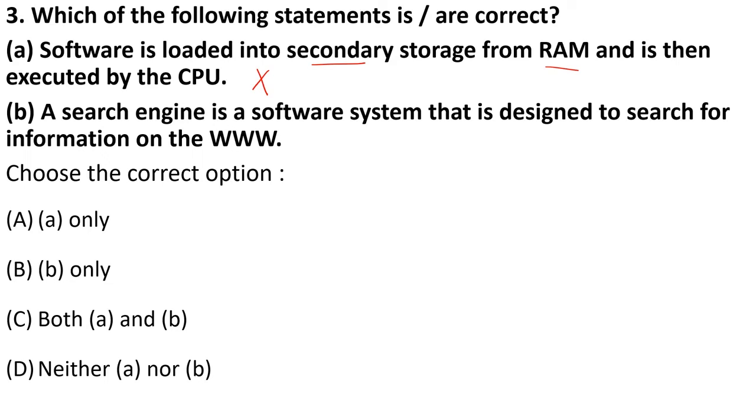The second statement is saying a search engine is a software that is designed to search for information on the World Wide Web. This is absolutely right because we know there are so many famous search engines like your Google or your Yahoo or Bing. All these help you to search for any kind of information or data that you want on the internet. Okay, so only option B is right.